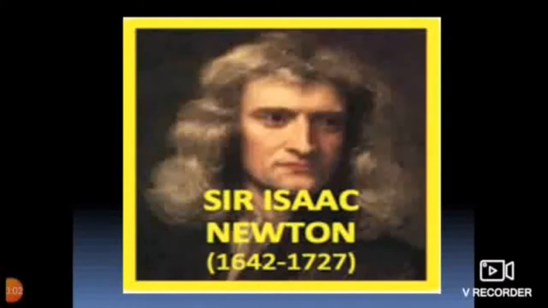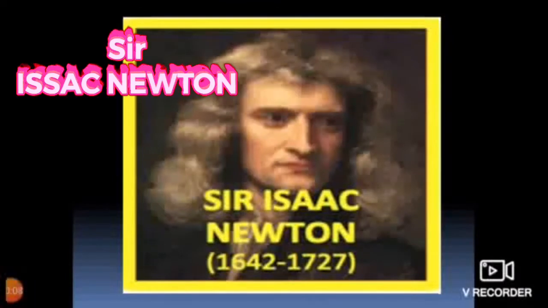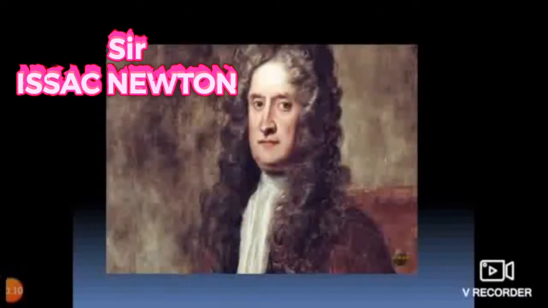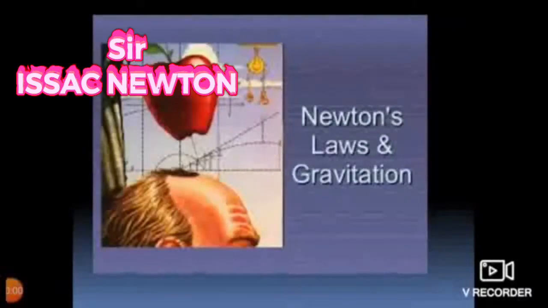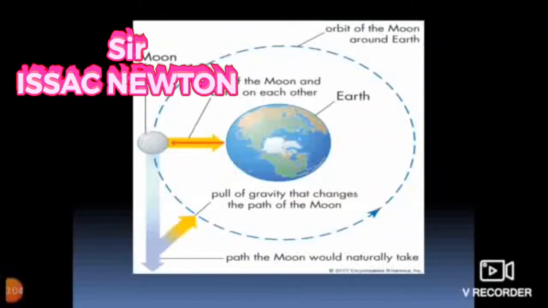Isaac Newton is one of the most famous scientists of all time. He discovered some amazing things. First is the theory of gravity. This theory helped to explain the movements of planets and the sun.